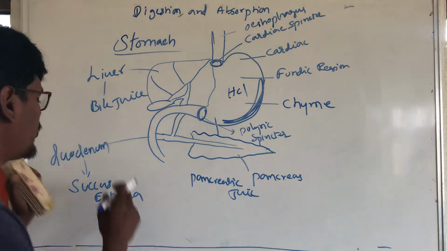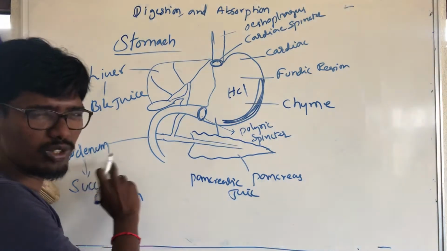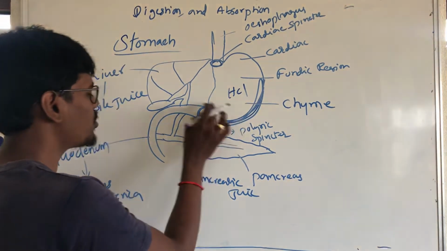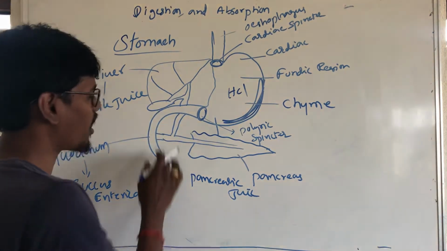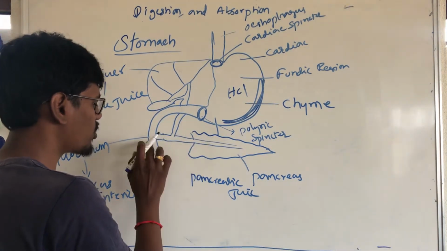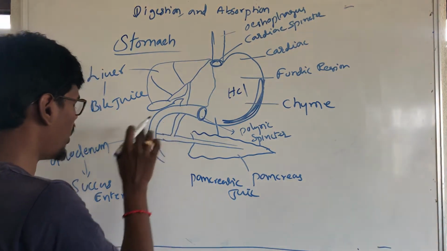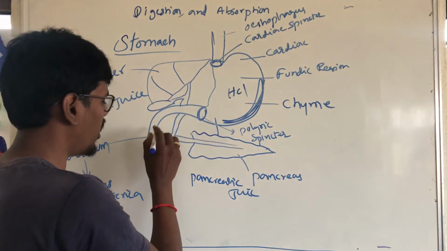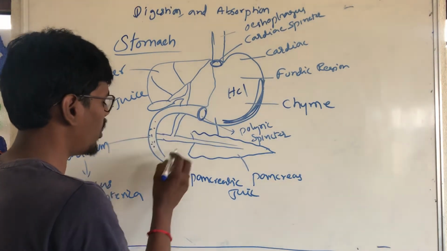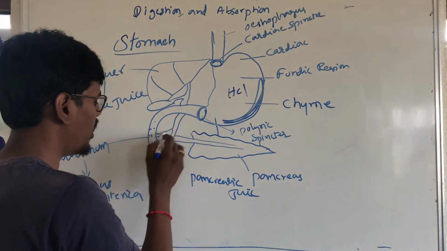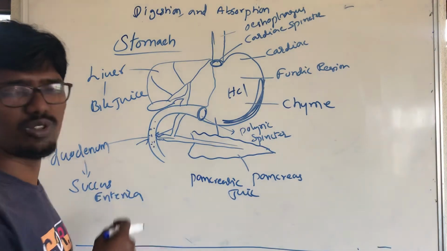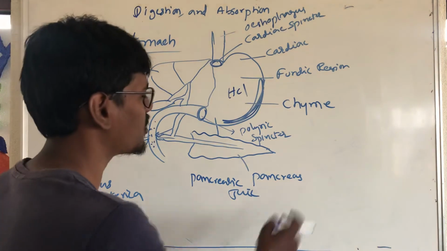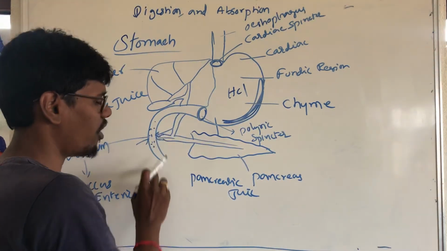The duodenum also releases succus entericus. So chyme comes here, and pancreatic juice also comes here, and bile juice also comes here, and succus entericus also comes here. Chyme, the highly acidic food or partially digested food, enters the duodenum, and pancreatic juice, bile juice and intestinal juice also enter.